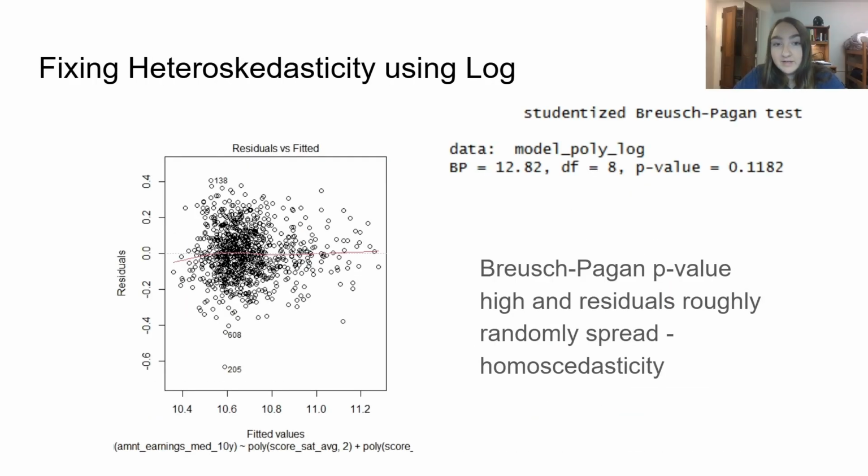Fixing heteroscedasticity, I logged the Y variable, so this Breusch-Pagan p-value shows that it was a lot higher, so the residuals are roughly randomly spread.